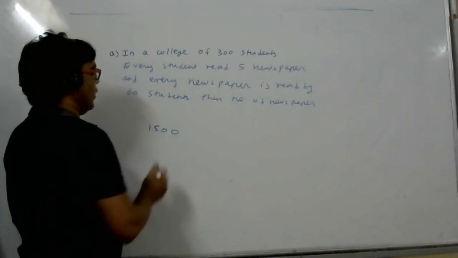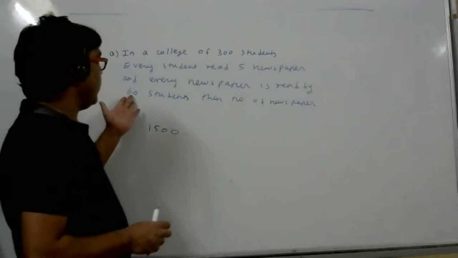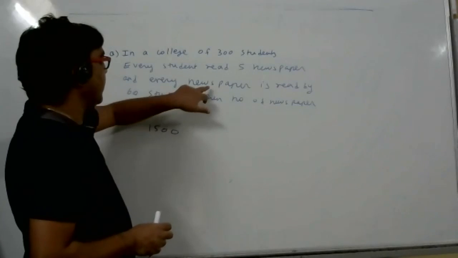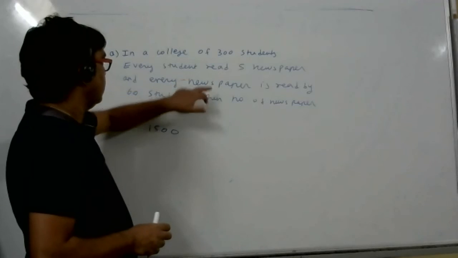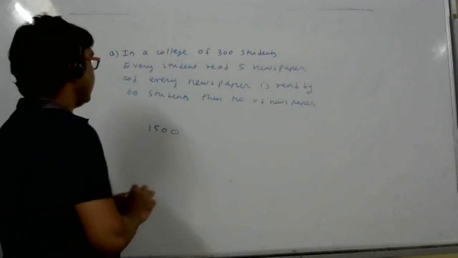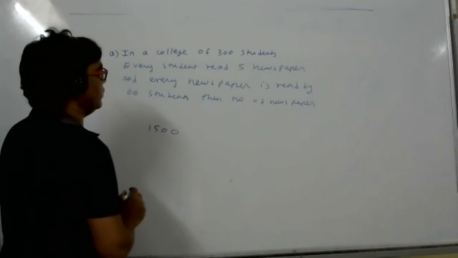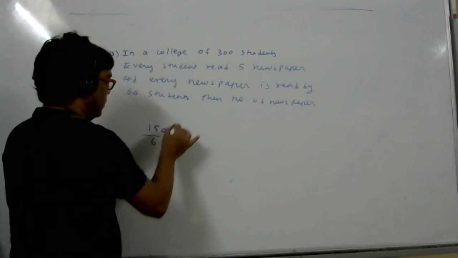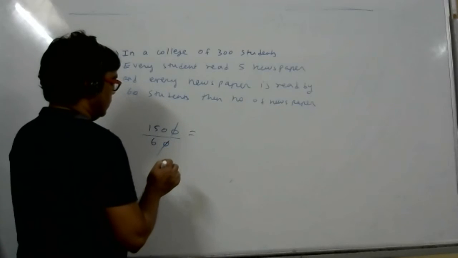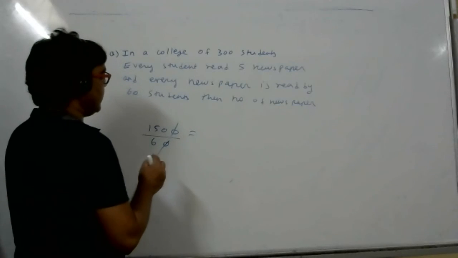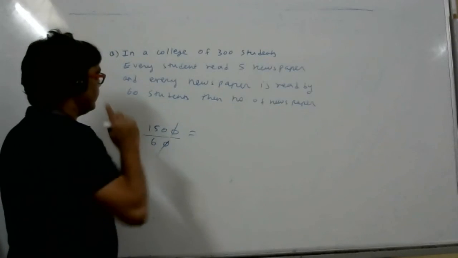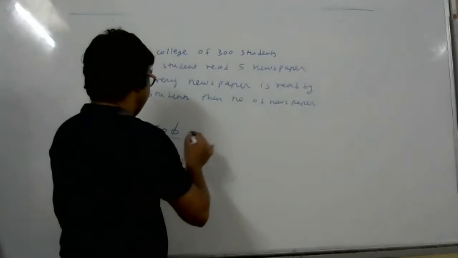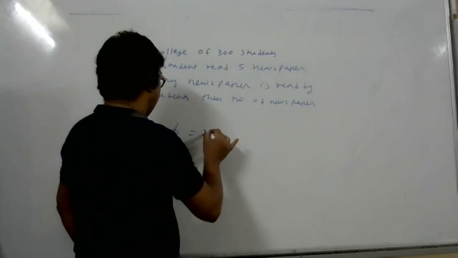1500. But that is not correct, because 60 students read the same newspaper. So what should I do? Shall I divide by 60? Not 1500 by 60, right? 300 by 60, right? Yes, sir. So why 300 by 60? Because 300 students and 60 people per newspaper.